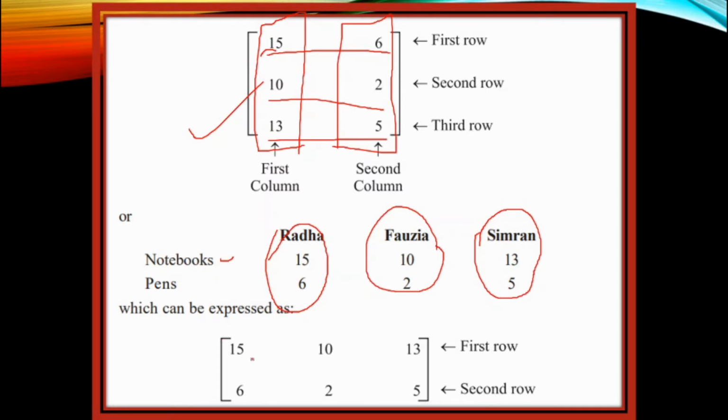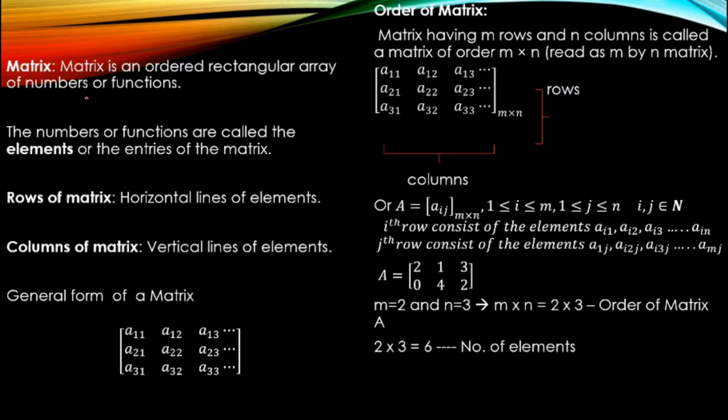So in a matrix, how do we represent it? Within this kind of bracket, when you apply it, you call it a matrix. Each item, you can call it an entry of a matrix, or an element. For us it is convenient to call it an element. So how many elements do we have in this matrix? 1, 2, 3, 4, 5, 6. We have 6 elements in the matrix. I hope everyone understood. We'll move on to the next, the definition.